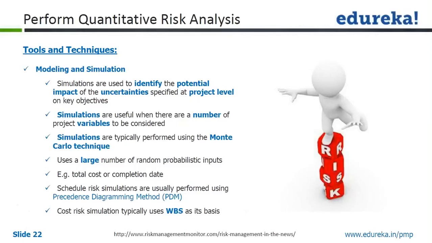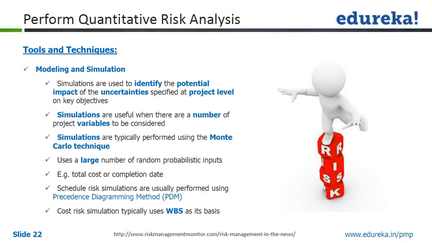Simulations are used to identify the potential impact of uncertainties specified at project level on key objectives. Simulations are also useful when there are a number of project variables to be considered. So when you have multiple variables, simulations are pretty useful.